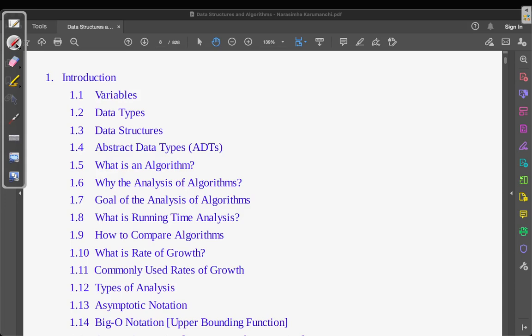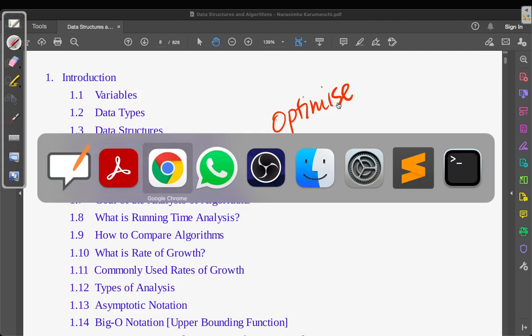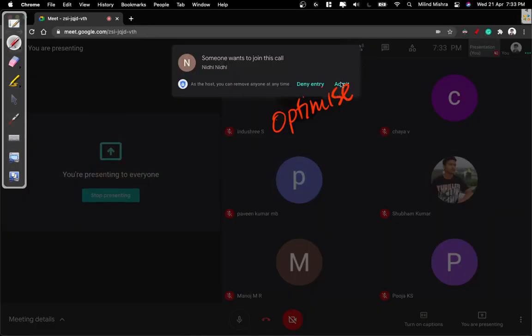So actually, what is an algorithm? An algorithm is a set of instructions which we give to the machine in order to do some task, right? So why do we need to analyze an algorithm in the first place? In order to optimize. Okay, someone is trying to join.